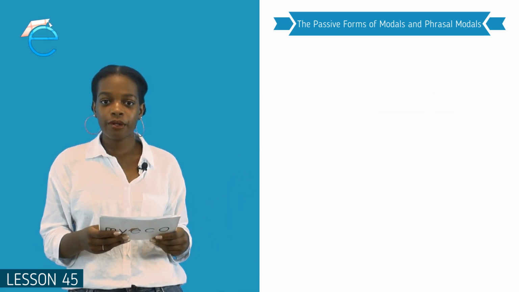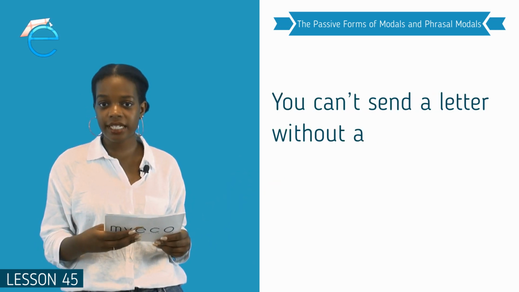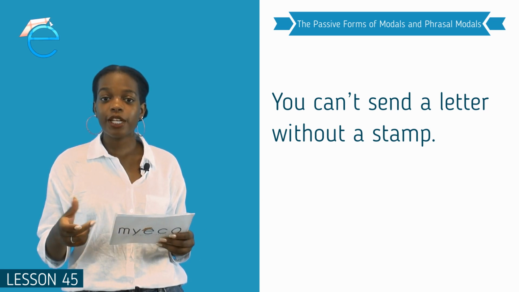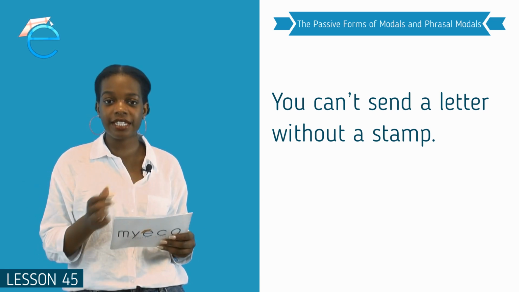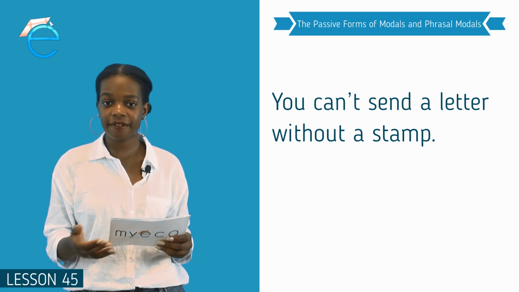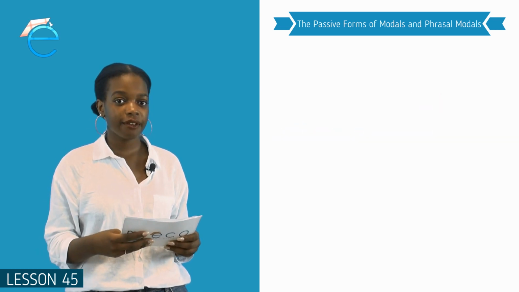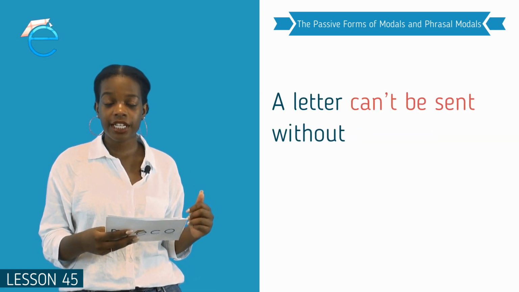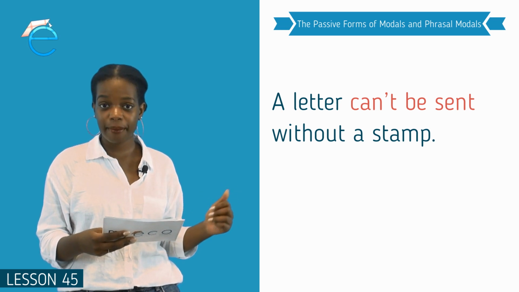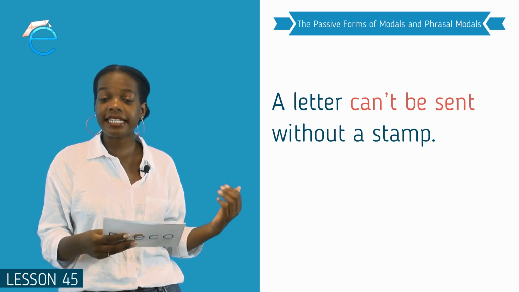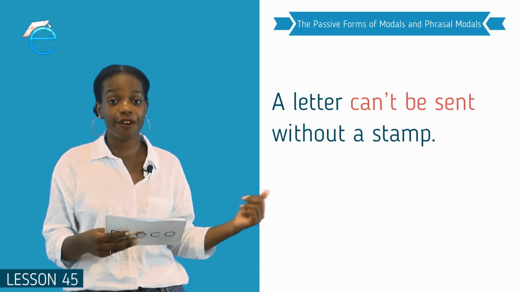Or in this example, you can't send a letter without a stamp. Now we know we need to take our object to the beginning of the sentence in order to make it passive. So we have a letter, which is our object, can't be sent without a stamp. Can't be sent is our modal plus be plus verb 3.